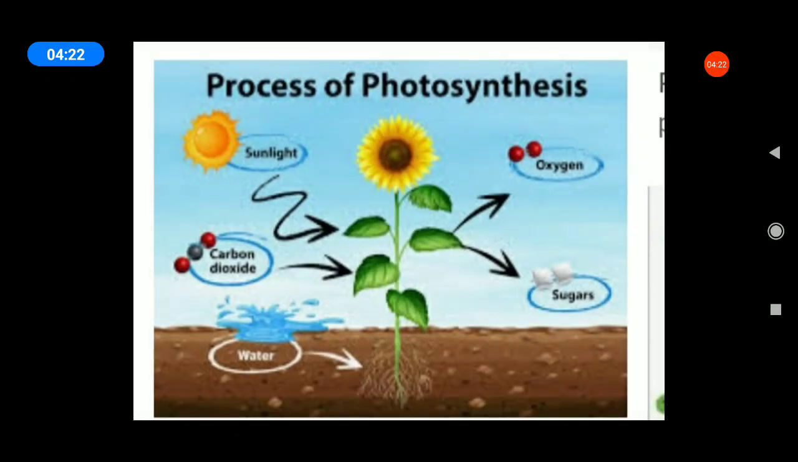Next, the process of photosynthesis. What is photosynthesis? Do you remember? What are the main things involved in photosynthesis? Carbon dioxide, sunlight, oxygen, water. Those are the main things involved in photosynthesis.